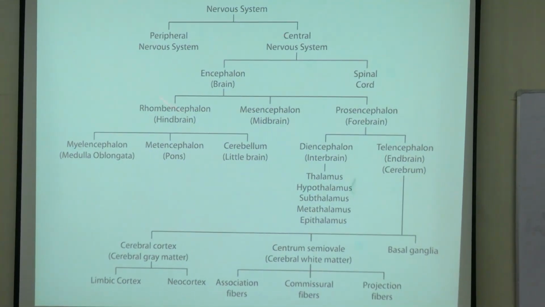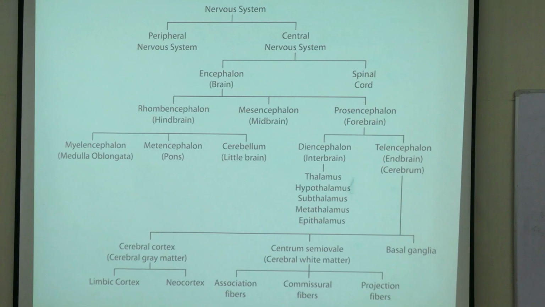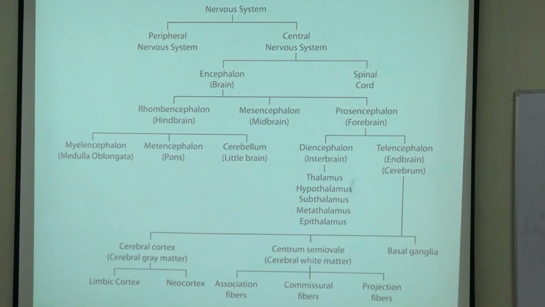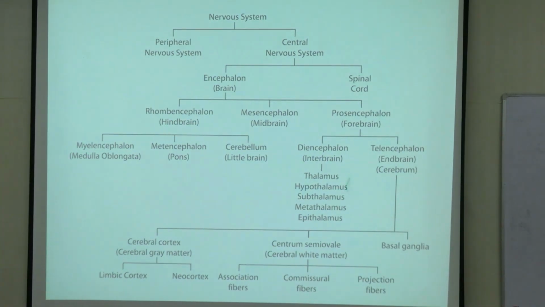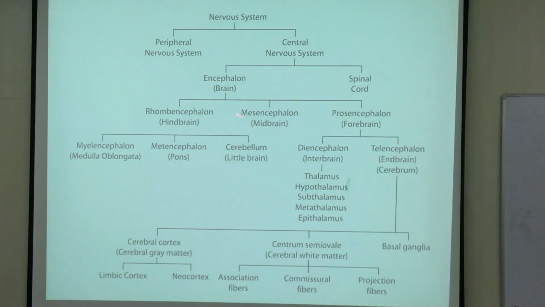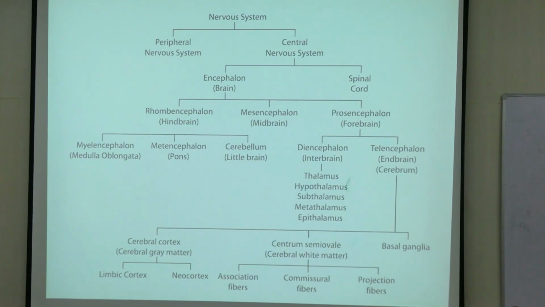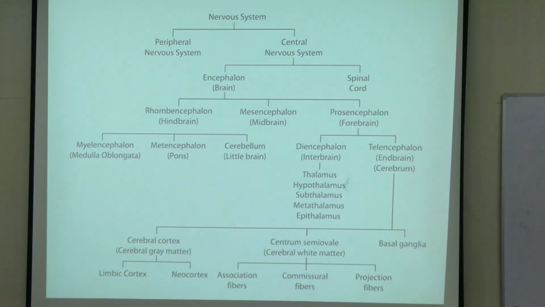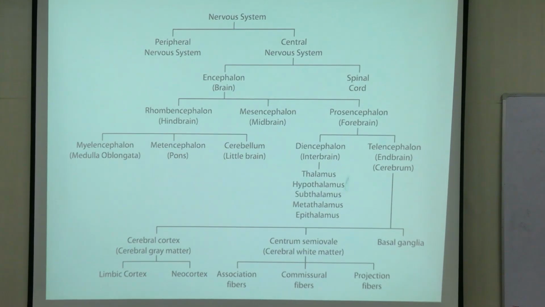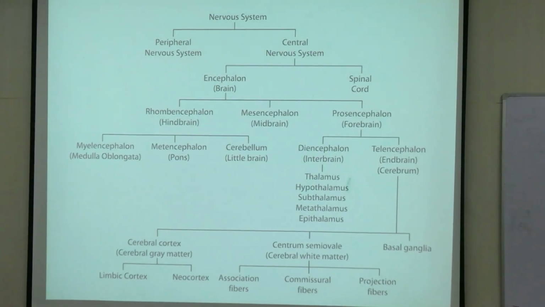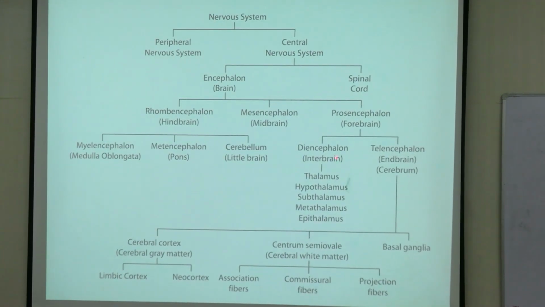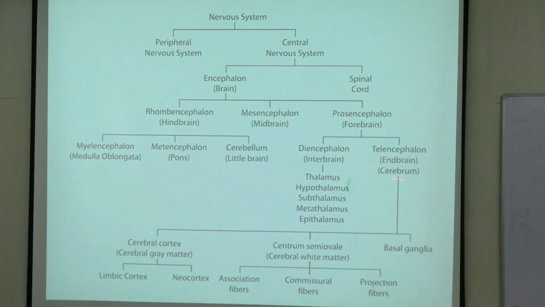So we're talking about here brain, also called as encephalon. So you have prosencephalon, mesencephalon and rhombencephalon, right? Forebrain, midbrain and hindbrain. So these names you should remember, these are the technical names for the same three things. Now the forebrain or the prosencephalon has got two parts: telencephalon or the cerebrum and diencephalon or the interbrain.